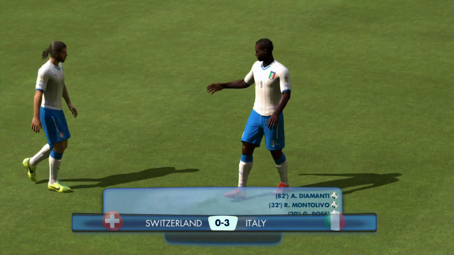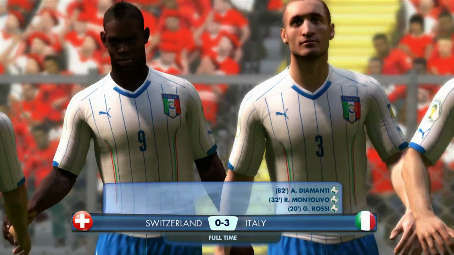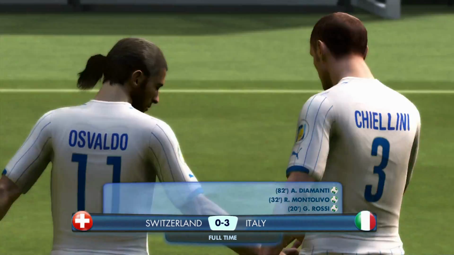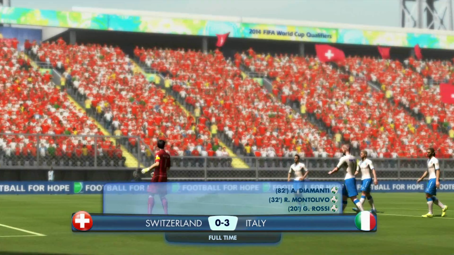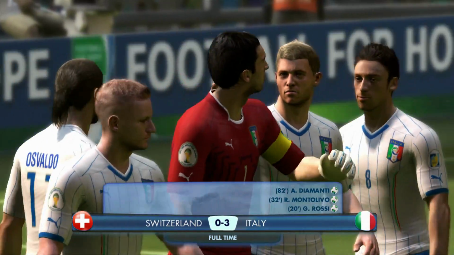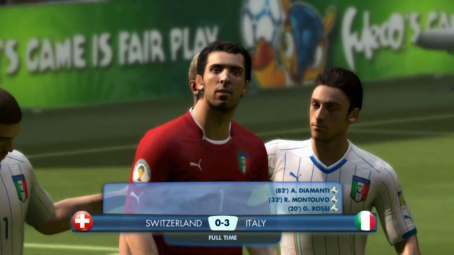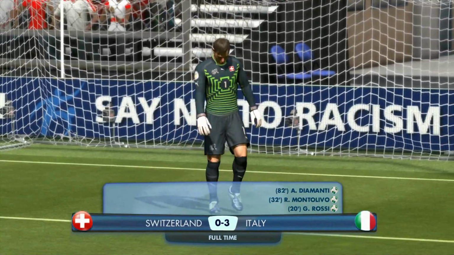And that's going to be it. Italy have eliminated Switzerland in the quarterfinals of this Super Subscriber World Cup. And what a performance that was by the Azzurri. Absolutely incredible. Switzerland will be kicking themselves, missing so many chances to actually get some goals in this match. It could have been a lot closer on the score sheet, but Italy showed their class in this one.